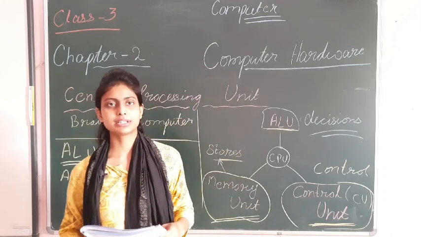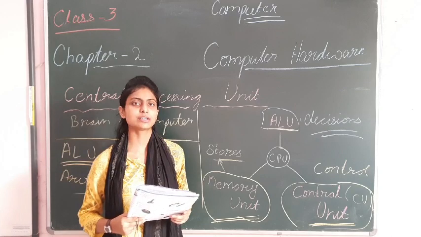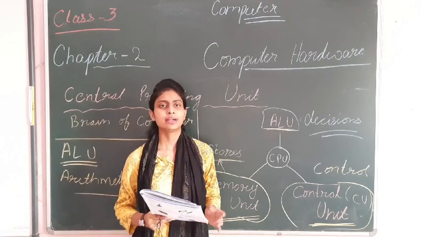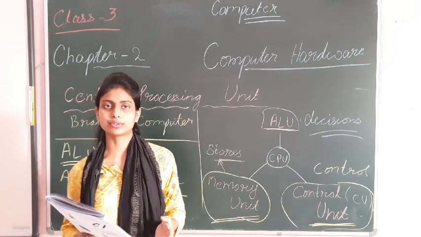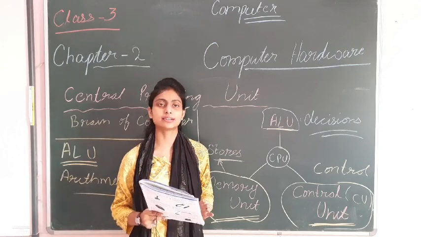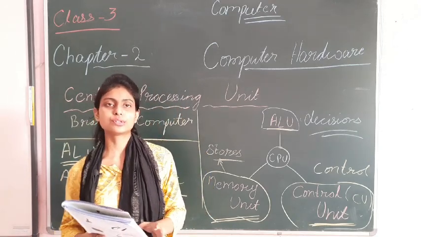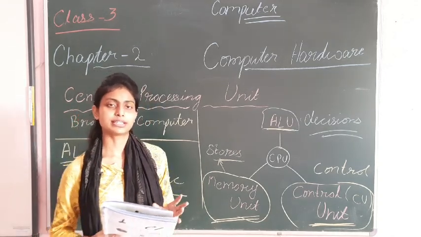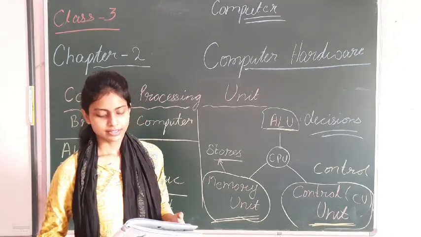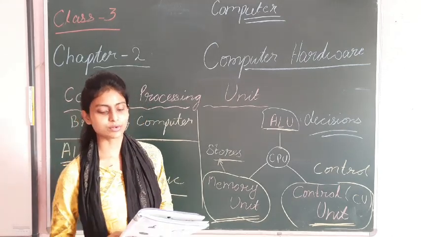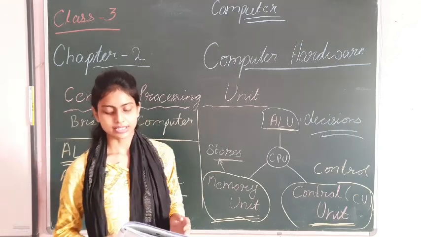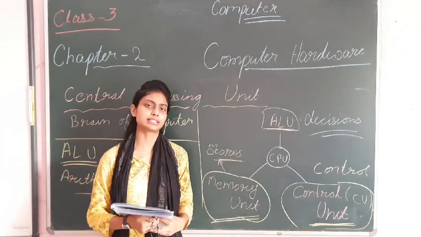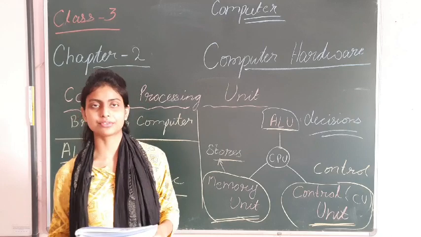It consists of three main units: memory unit, control unit, and arithmetic logic unit. The memory unit is for temporarily storing the data and instructions. The control unit controls all the operations done on the computer. And the arithmetic logic unit does all the calculations and also takes the logical decisions, okay class. That was all about your CPU, central processing unit.